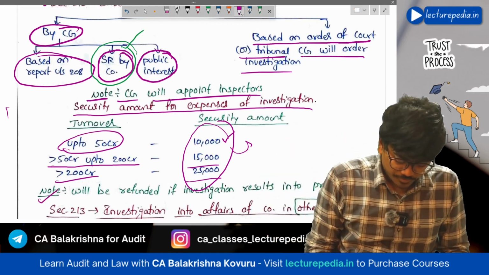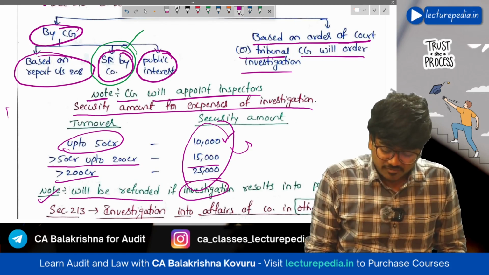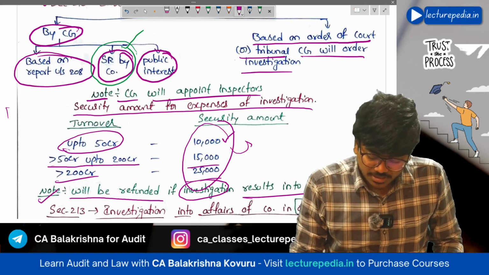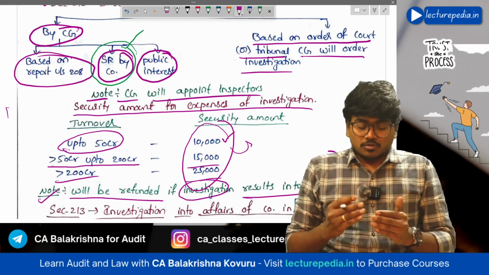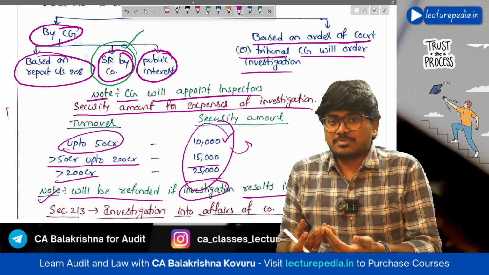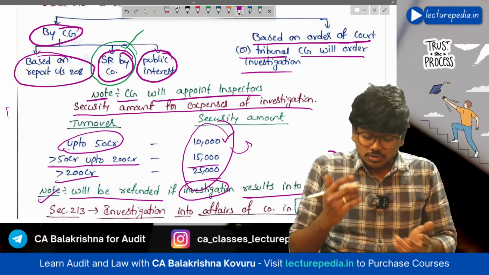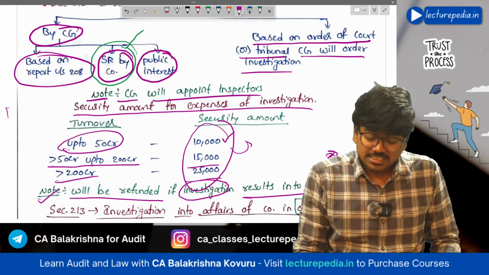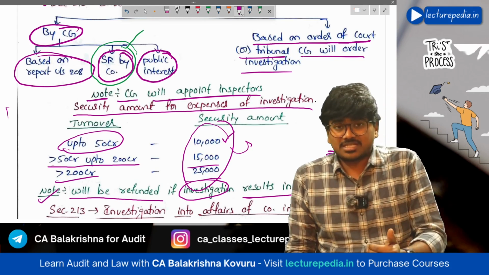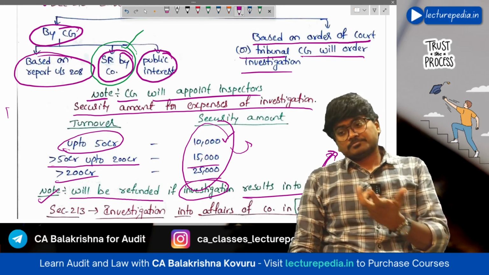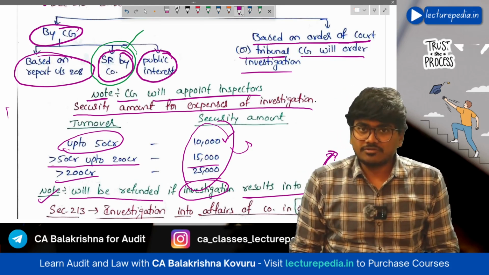Note, this will be refunded if the investigation results into prosecution. Prosecution means once the criminal has been identified, you will prosecute him, right? So if the investigation finds out some criminal, then the security deposit amount will be given back.